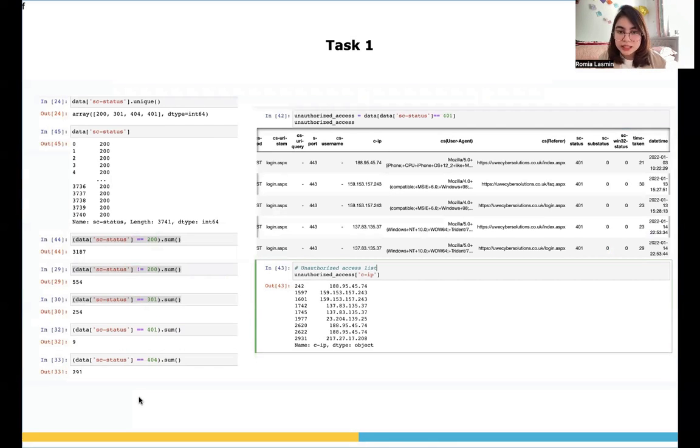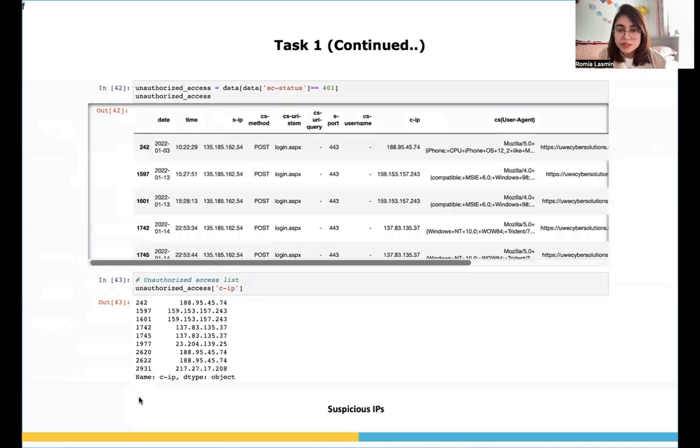The IP addresses in the dataset were hitting only 4 HTTP response status codes, which are 200, 301, 404, and 401. Here we can see that among 3741 rows, 9 requests had unauthorized access to the web server, and 3 of the IPs tried more than one time even after getting an unauthorized access alert with code 401.